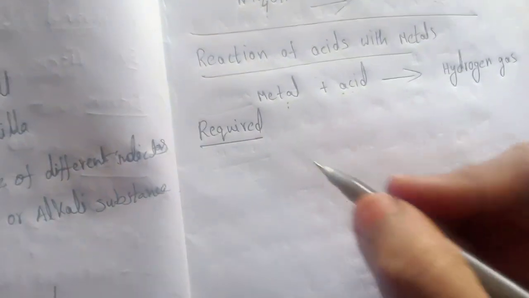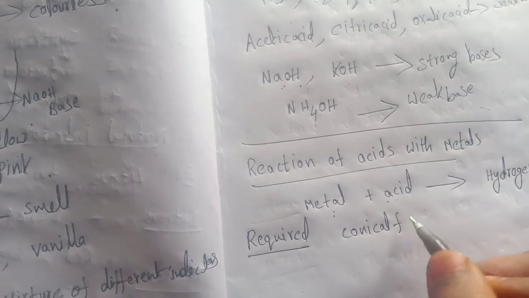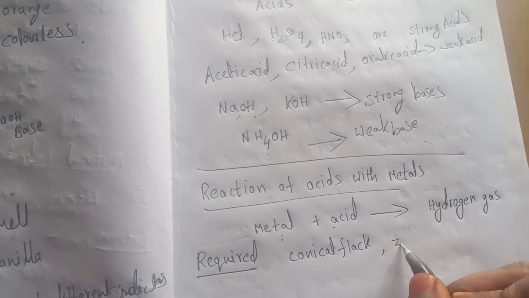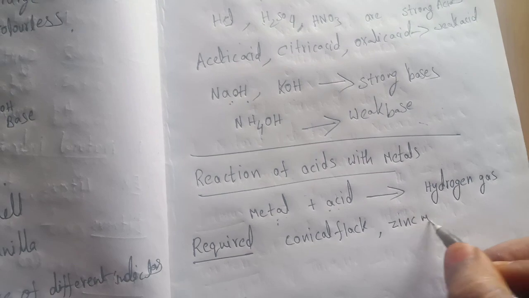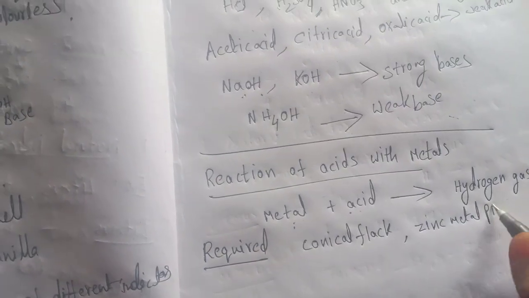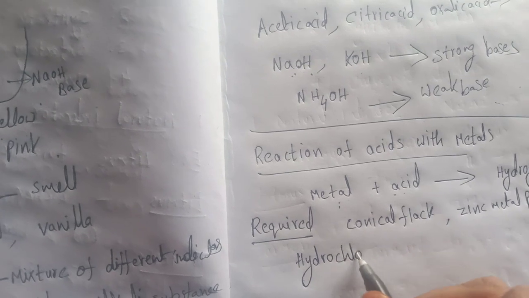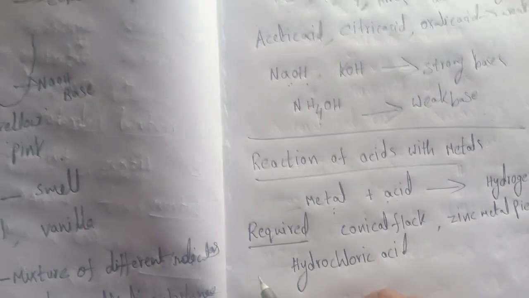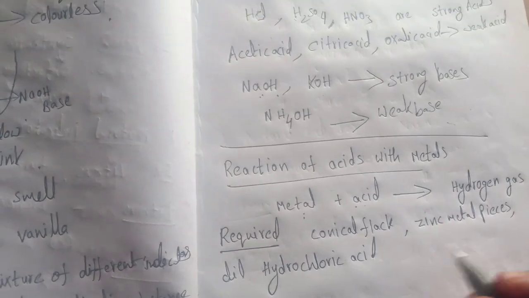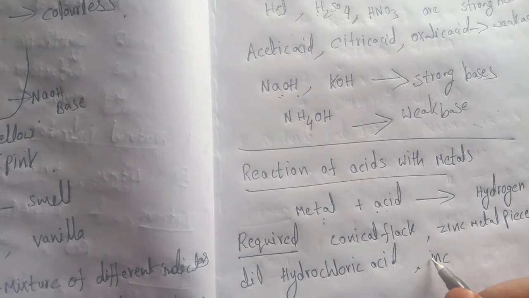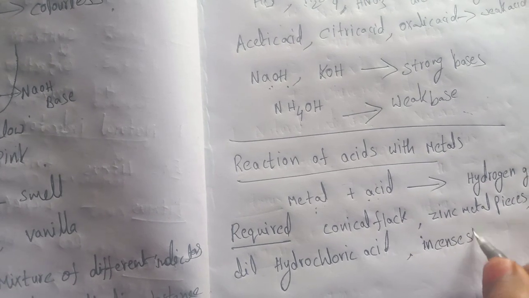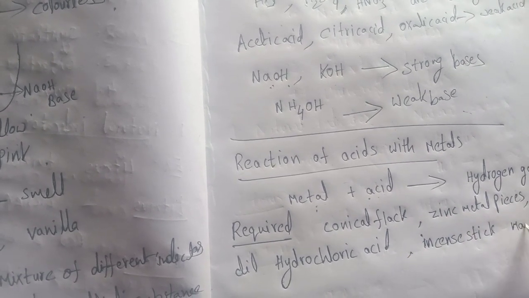We need one conical flask, zinc metal pieces, diluted hydrochloric acid, an incense stick, and one matchbox.